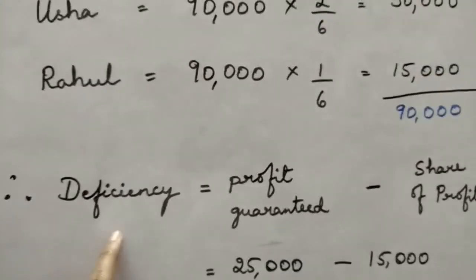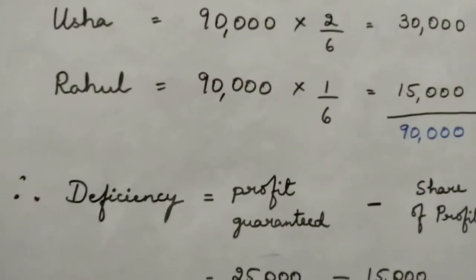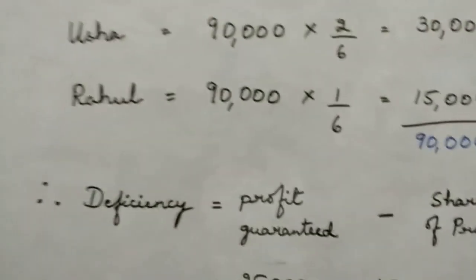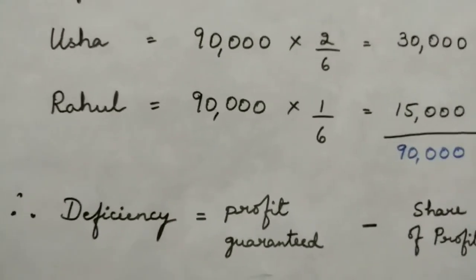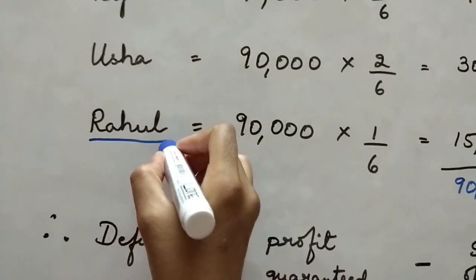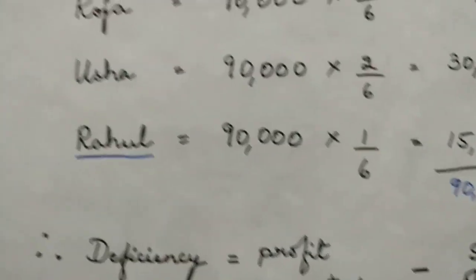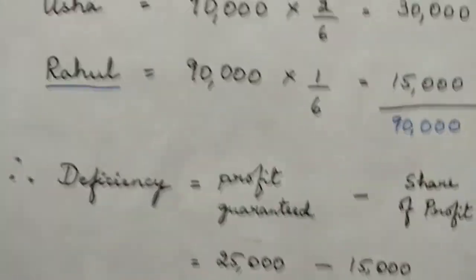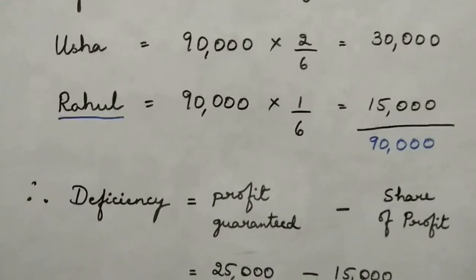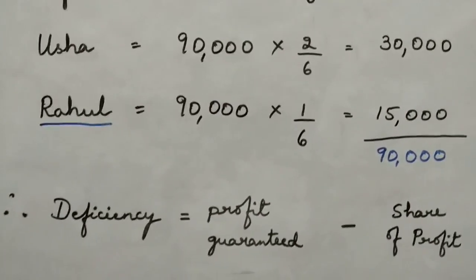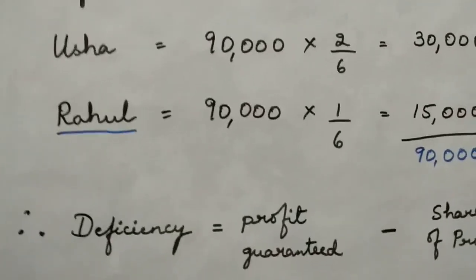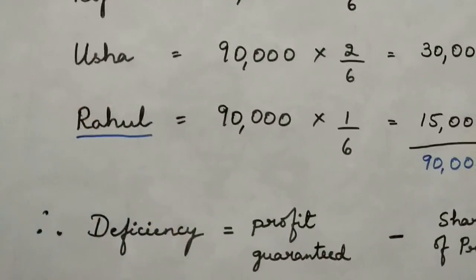Going for the deficiency. When we go for the deficiency, one thing which we need to always remember is deficiency will be based on the new partner Rahul, because for him only we are guaranteeing some profits. The firm is guaranteeing him, which means it is promising him that his profit will not be less than 25,000. So going for the deficiency, which means we have to find out what is the loss faced by the firm in promising to the new partner.